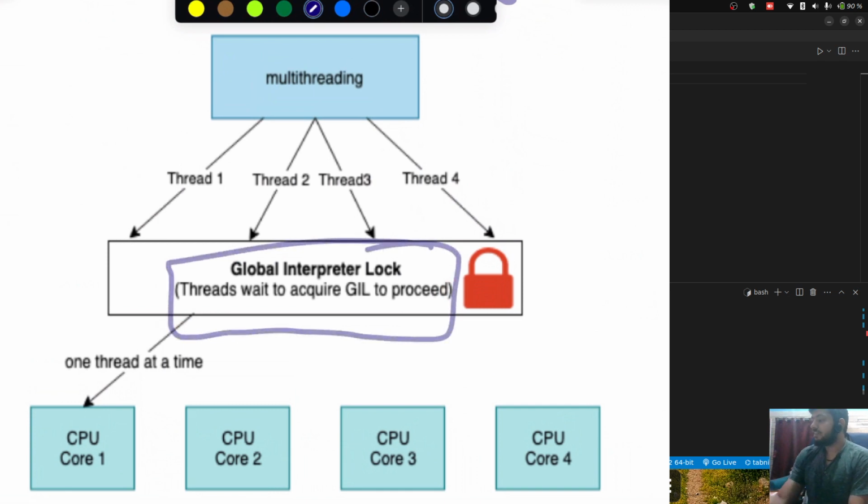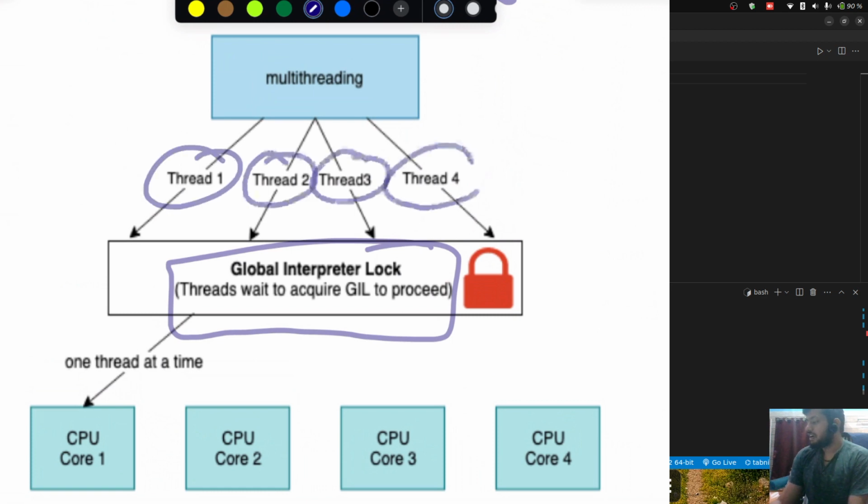If my multi-threaded program has 4 threads, and a particular thread wants to get executed, it must have the GIL lock acquired. Whatever thread has the GIL lock acquired will run, and the threads which do not have it will not run.